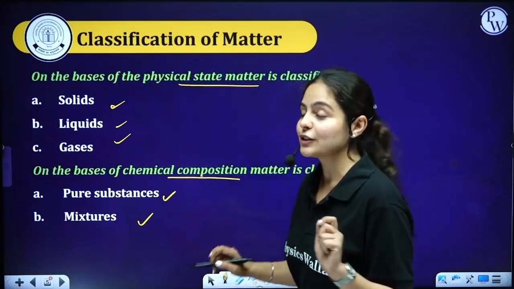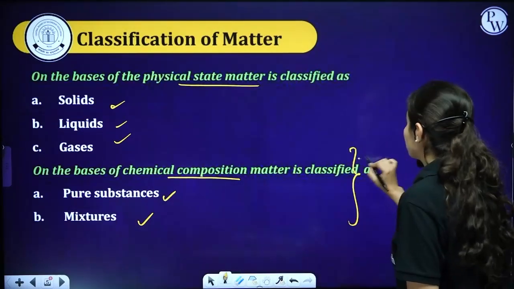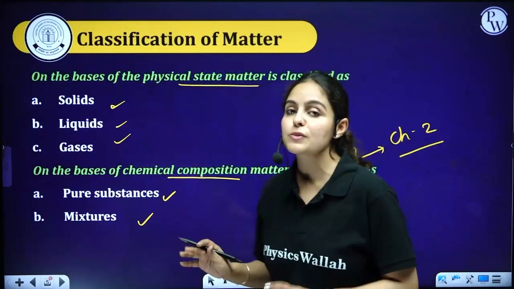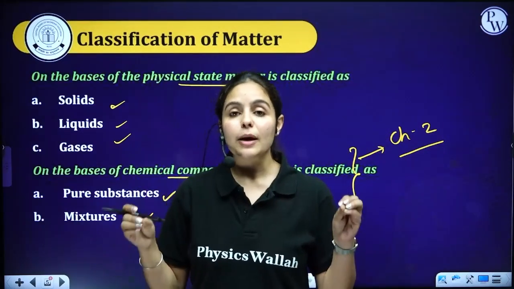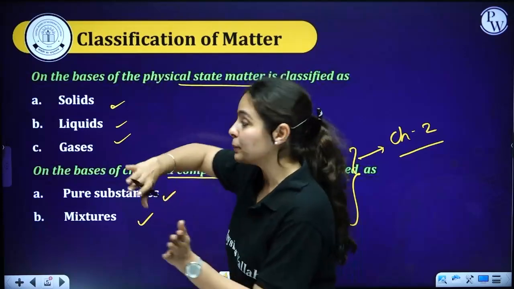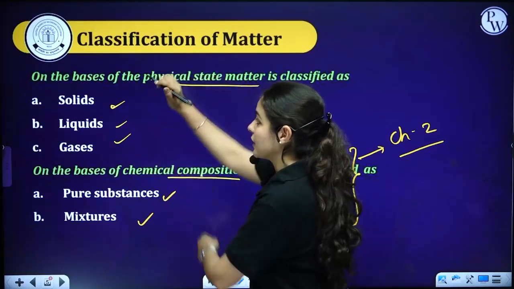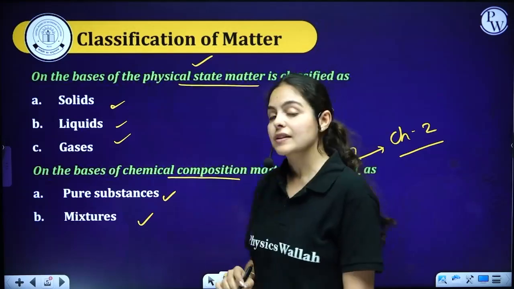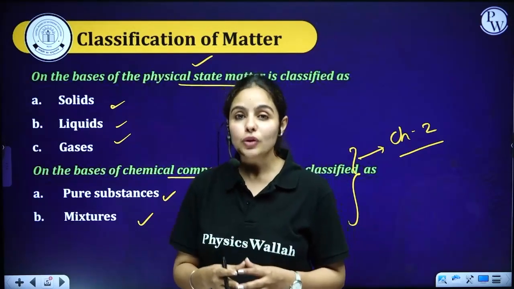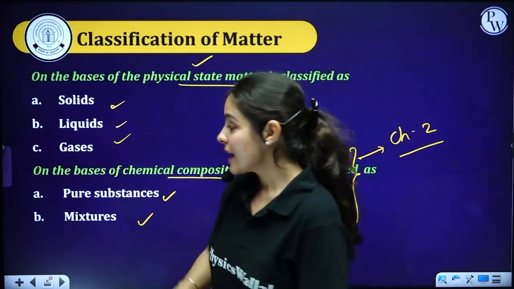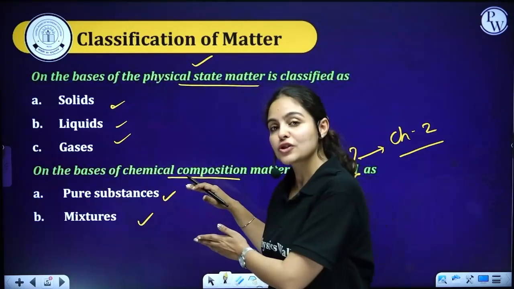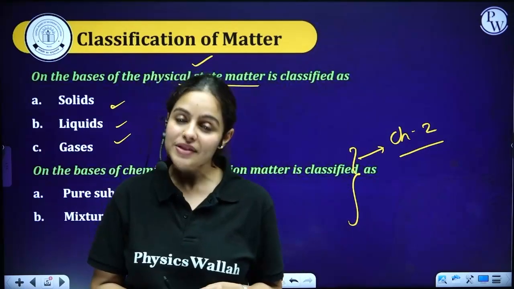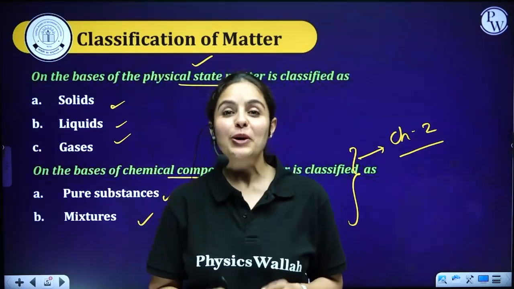But the good part here is this part you will be learning in your chapter 2, that is Matter Around Us Is Pure. In this chapter, number 1, we will be completely putting our focus on the first part: how classification of matter is done on the basis of physical state. So we'll be learning more about solids, liquids and gases. The rest of this chemical composition part, we will be learning in our second chapter, which is Matter Around Us Is Pure. So stay tuned.